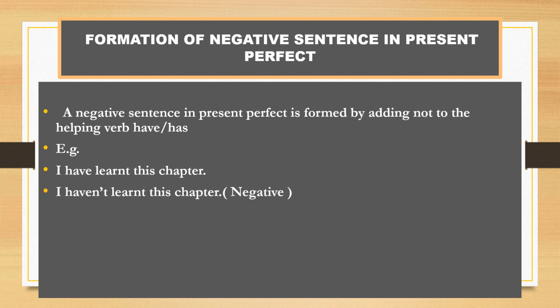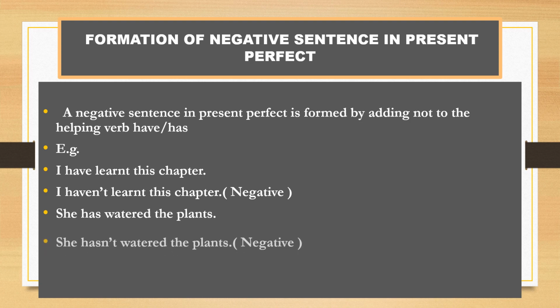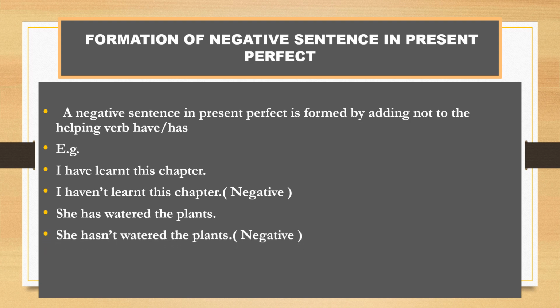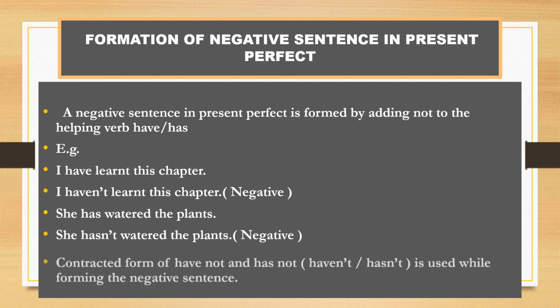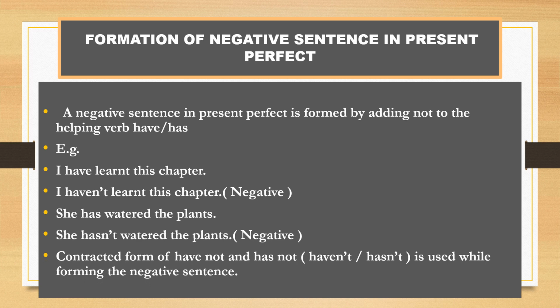Instead of have not, we have used its contracted form, haven't. She has watered the plants. So the negative is, she hasn't watered the plants. Instead of has not, we have used hasn't as its contracted form. The contracted forms haven't or hasn't are used while forming negative sentences.